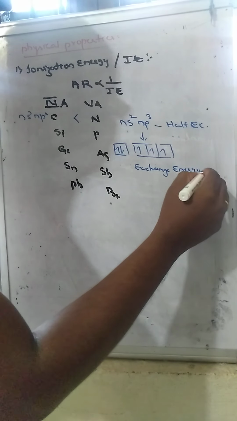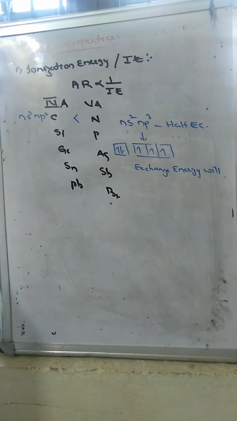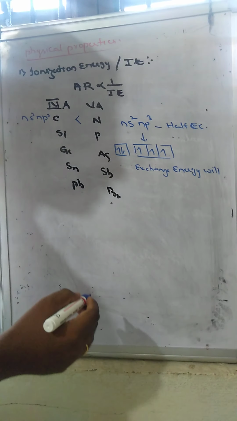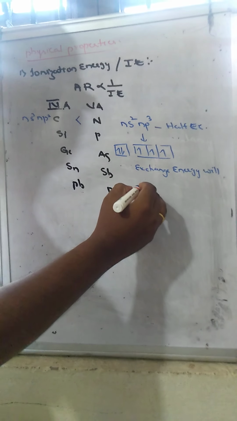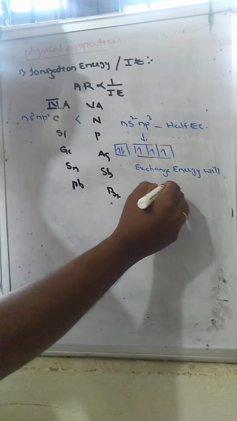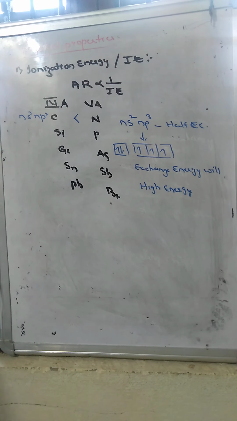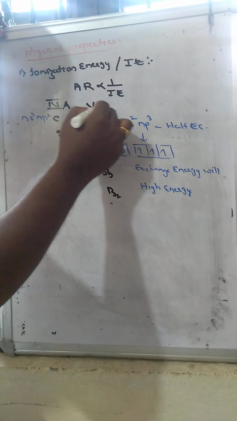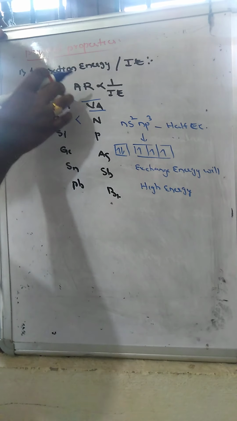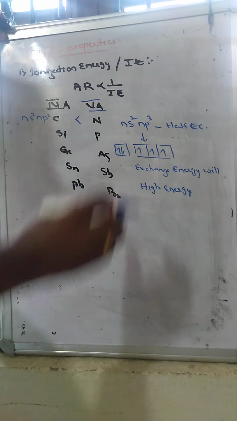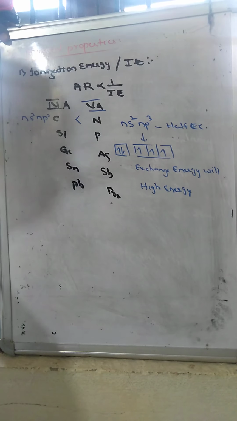Exchange energy will be more. If exchange energy is more, the molecule becomes more stable. So to remove the valence electron from NP3, high energy is required. That means, due to half-filled electronic configuration, the ionization energy of the 15th group of elements is always greater than that of the 14th group of elements, due to half-filled electronic configuration.